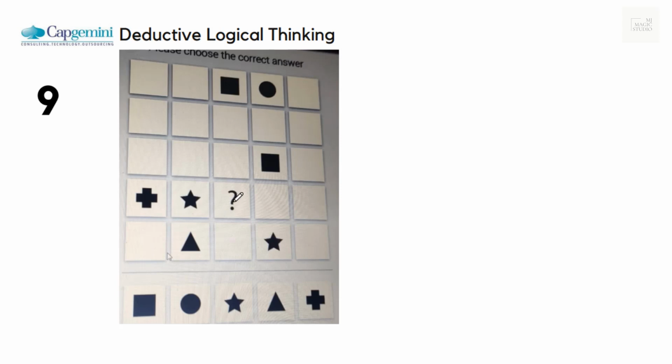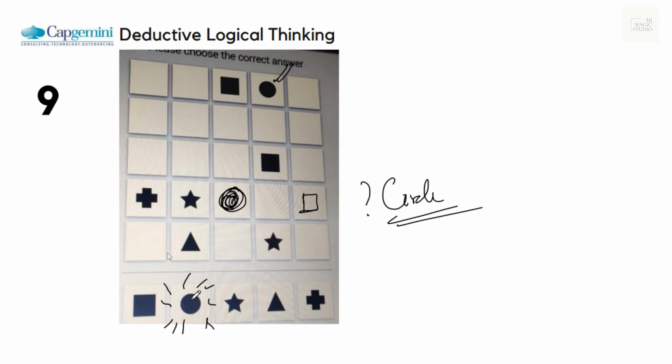Okay, now here is the question mark. Square should feature here, and in this column we already have a circle. That means circle cannot be here. Circle has to be at the question mark. It has to be circle. Mark on the circle and get to see the glow on it. Moving on to the 10th one.